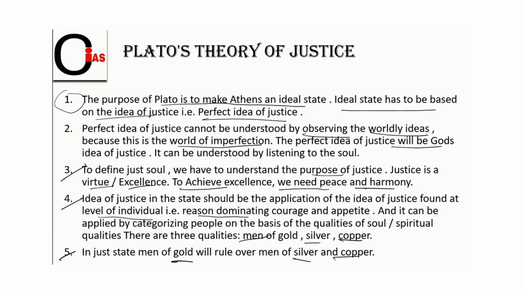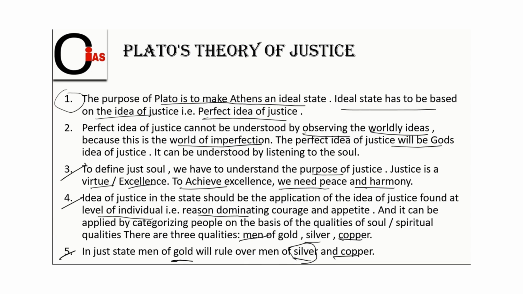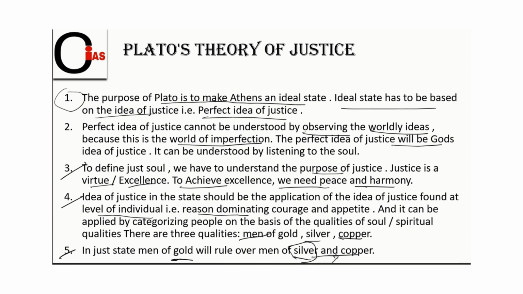Gold means the quality of gold is nothing but to make the rules. If someone makes the rules, someone has to implement and someone has to work. Who will implement here? Some people have to implement, and who has to safeguard that? Safeguarding will be done by the silver classes, and the silver classes will give security even to the copper classes. Who are the copper classes? The producing class. And what will the producing class do? The producing class will give the necessary things to the gold class, that is the ruling class. So all this work is under the gold class. This is what Plato says, that gold will rule over the silver and copper.